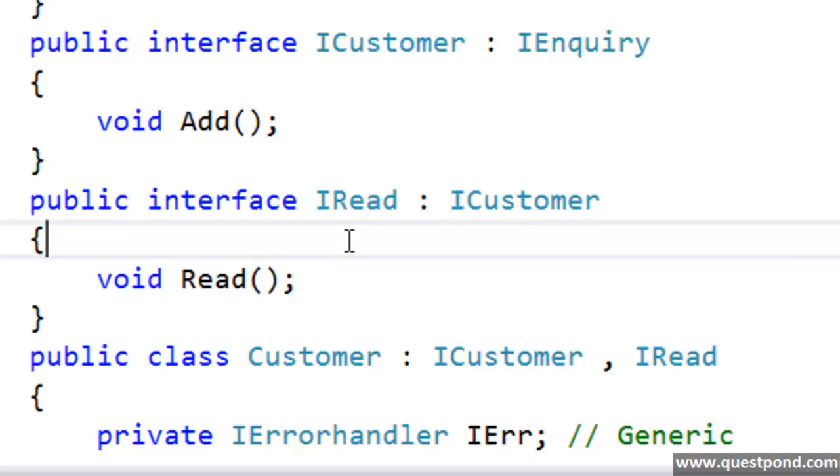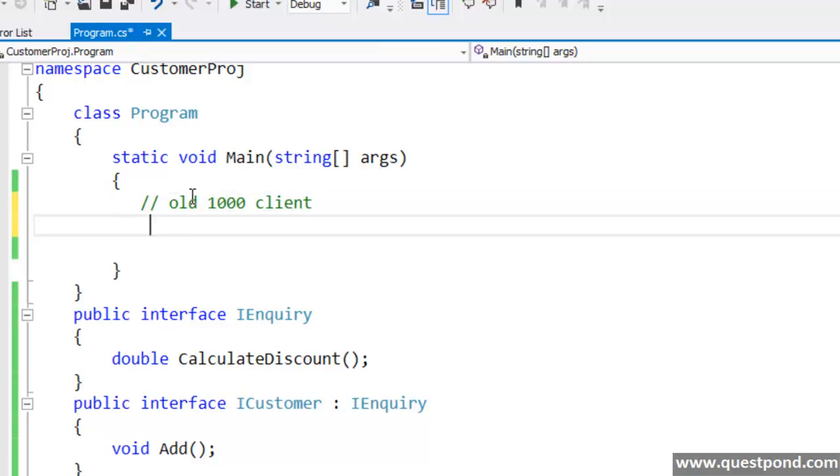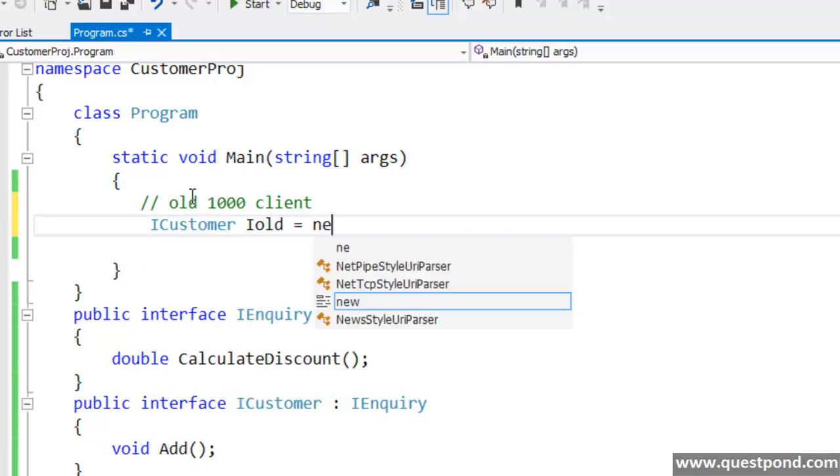In other words, we have segregated the interface. We have said we are not going to go and update the old interfaces. So the old clients work as they were working previously, and the new clients get those extra functionalities which they need, as well as the old functionalities. So now the old 1000 clients, your 1000 happy clients, will still be using the iCustomer, right?